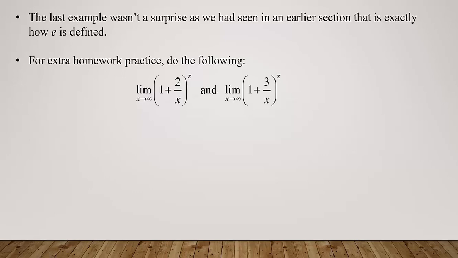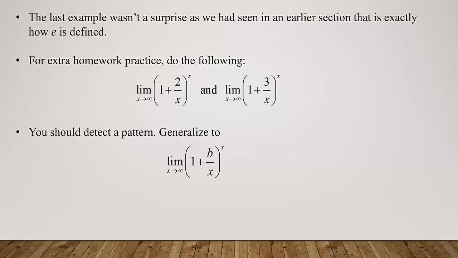You're going to do those two, and if you do them correctly, you are going to detect a pattern. You're going to suspect something, and you're going to be able to generalize what you think the limit as x approaches infinity of (1 plus b over x) to the x power is, just by doing those two extra homework problems.